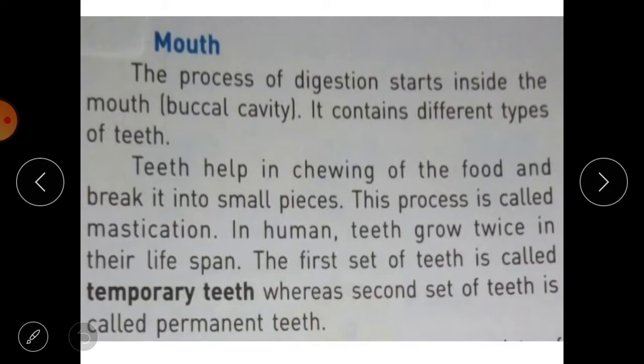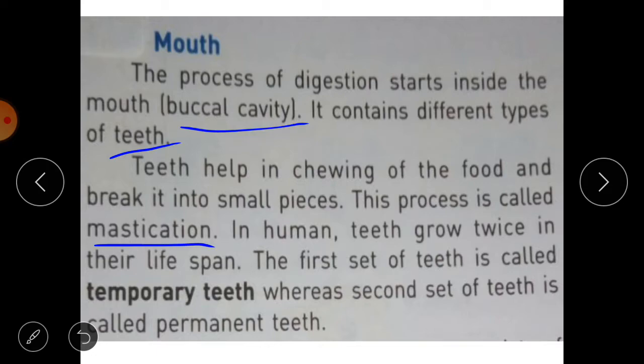The process of digestion starts inside the mouth, also known as the buccal cavity. It contains different types of teeth. Teeth help in chewing the food and breaking it into small pieces. This process is known as mastication. Mastication is chewing the food and breaking it down into smaller pieces with the help of teeth.